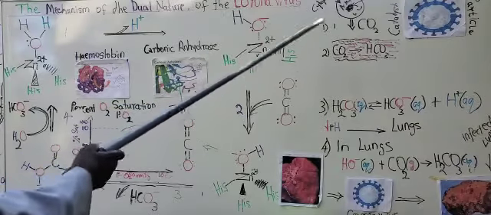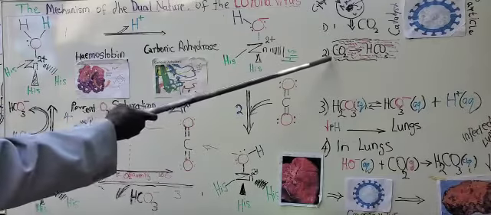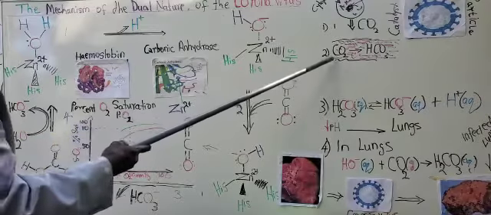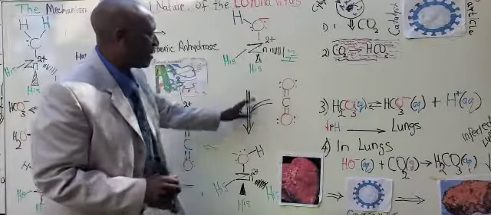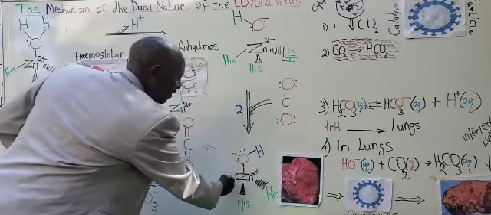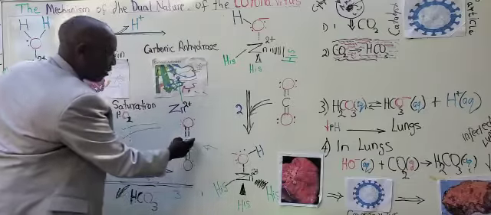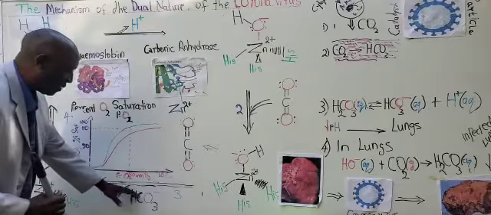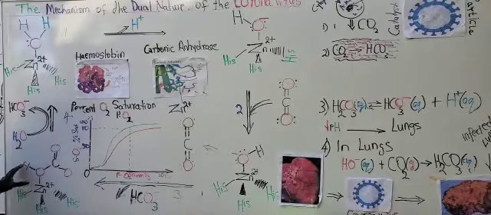In the tissues, carbon dioxide is produced. Carbon dioxide is not soluble in water, it's not soluble in the aqueous medium of the bloodstream. So carbon dioxide is converted to carbonic acid. This conversion happens like this. Carbon dioxide binds to the active site of carbonic anhydrase, and then the hydroxide reacts with carbon dioxide. What is formed is bicarbonate, which picks up a proton in the medium and forms carbonic acid.